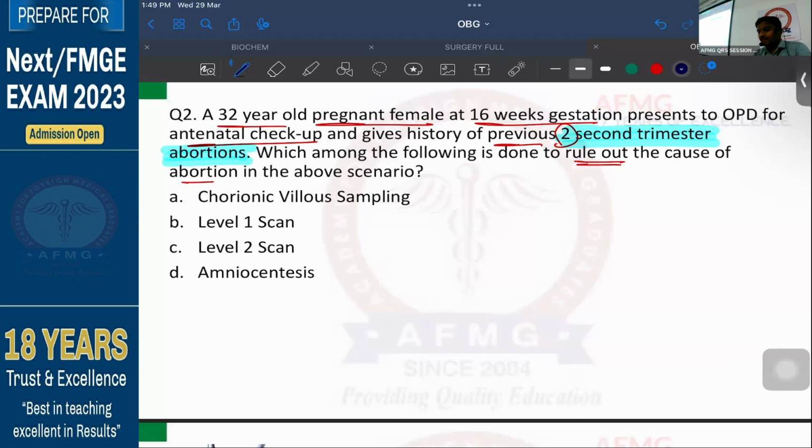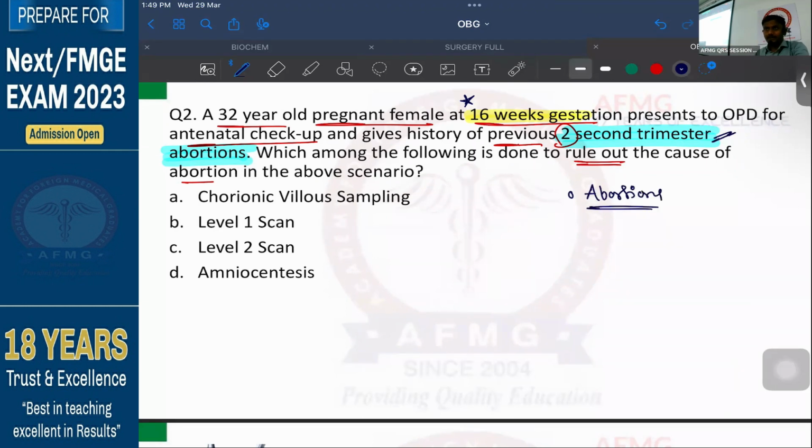So now here they are giving that the patient is pregnant. She is at around 16 weeks of gestation. Okay, she is at around 16 weeks of gestation. Then she has come for antenatal checkup. Now she gives history of previous 2 second trimester abortions. Which among the following will be done to rule out the cause of abortion? So she was having abortions in which trimester, guys? Second trimester. So if I talk about abortions, first of all, what are abortions?